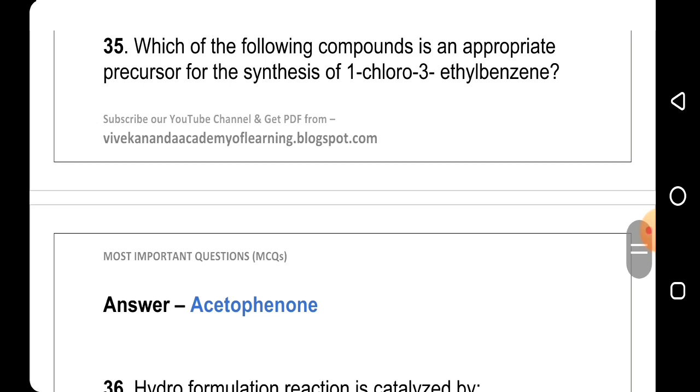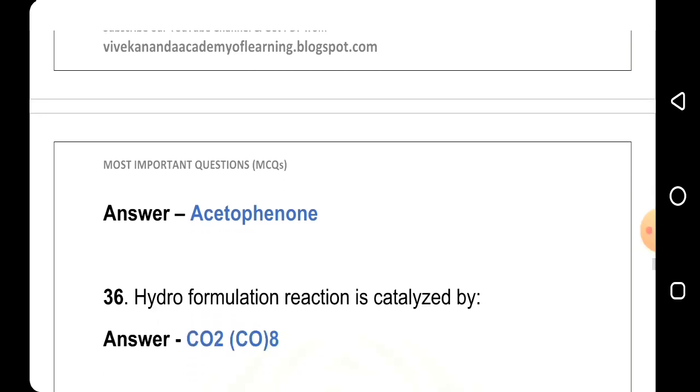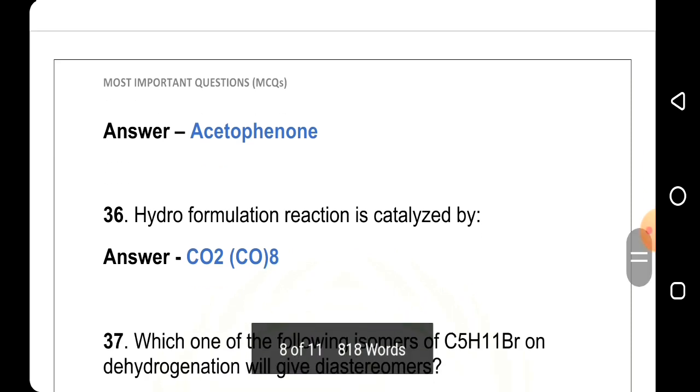Answer is acetophenone. 36th question, hydroformylation reaction is catalyzed by, answer is Co2(CO)8.